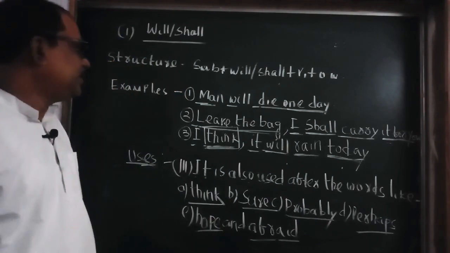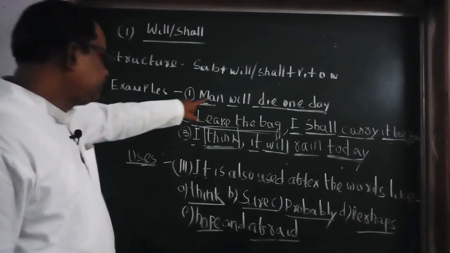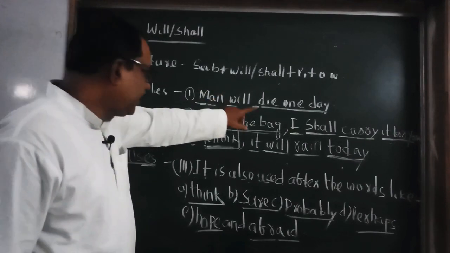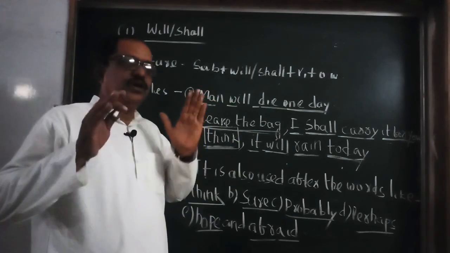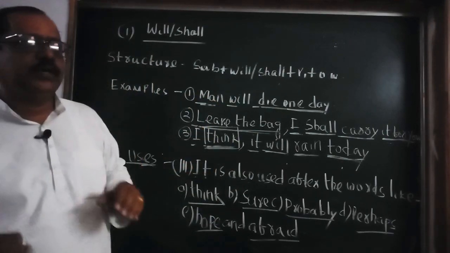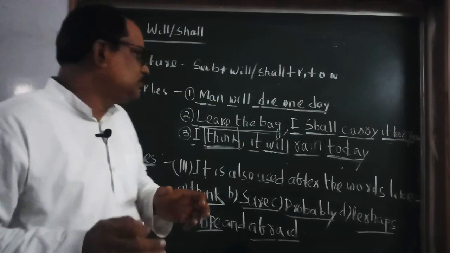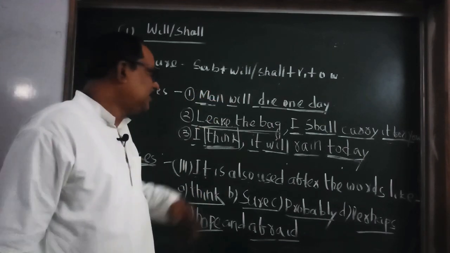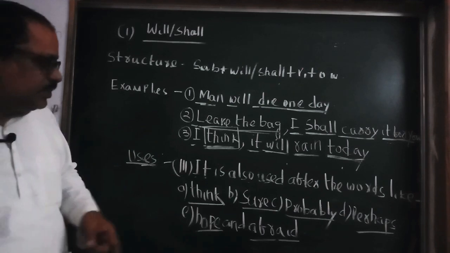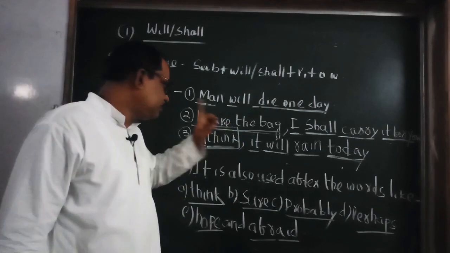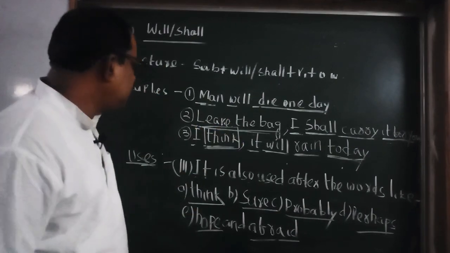So remember students, the 3 uses. The first one is, man will die one day. This is used for future fact. For all future fact, means the things which must happen in the future, you can use will shall. Second one, for sudden decision or instant decision, unplanned decision, you can use will shall structure.